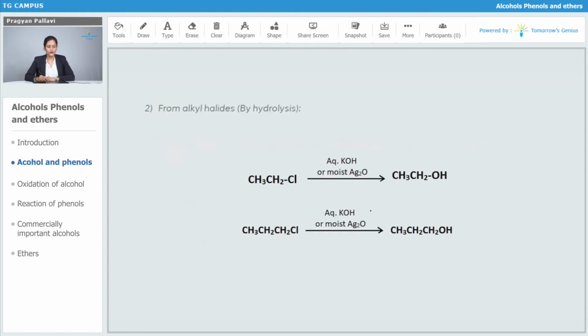Now let us see the preparation of alcohols from alkyl halides. So by the hydrolysis of alkyl halide, we get alcohol. Here we have CH3CH2Cl in presence of aqueous KOH and moist Ag2O is used. It forms ethanol. And when we are having propyl chloride, again in presence of aqueous KOH and moist Ag2O, it forms CH3CH2CH2OH. So the Cl is replaced by OH by using KOH or moist Ag2O.